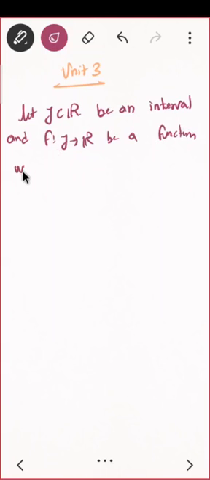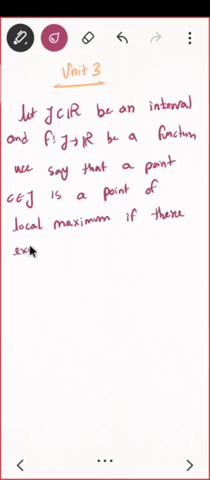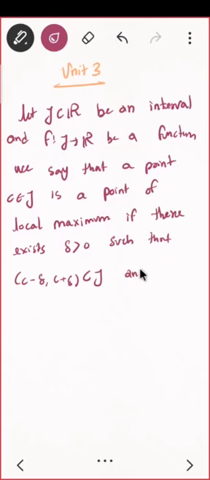We say that a point C belongs to J is a point of local maximum, you can say maximum, if there exists delta positive such that the open interval C minus delta and C plus delta is contained in J, and f of x is less than f of C.